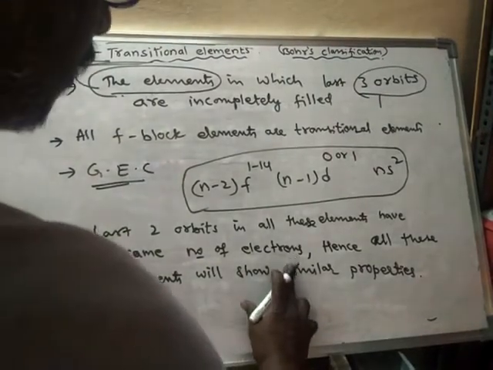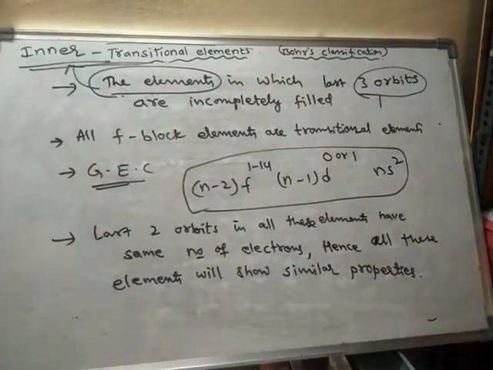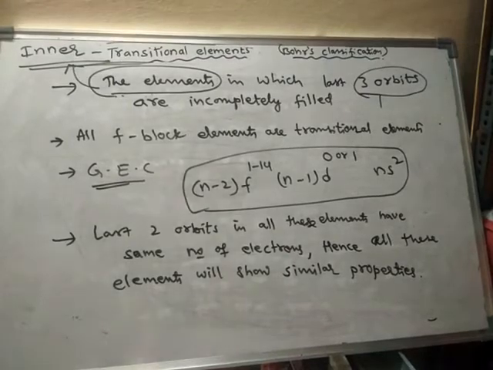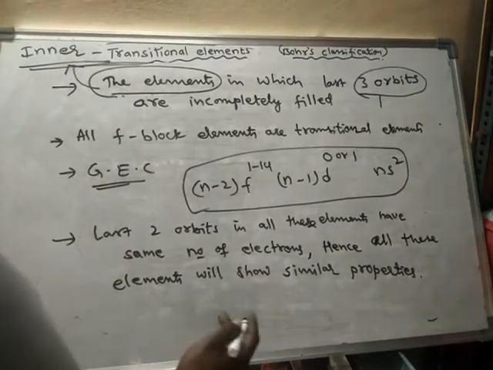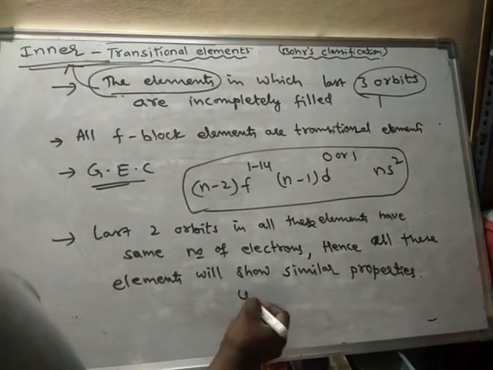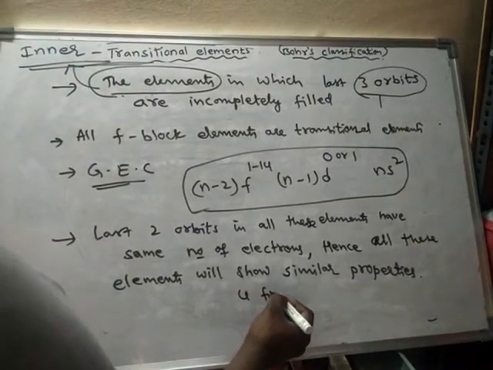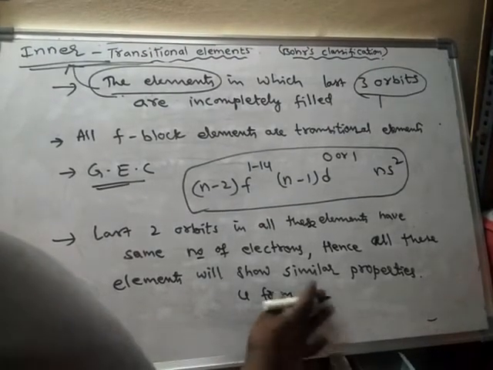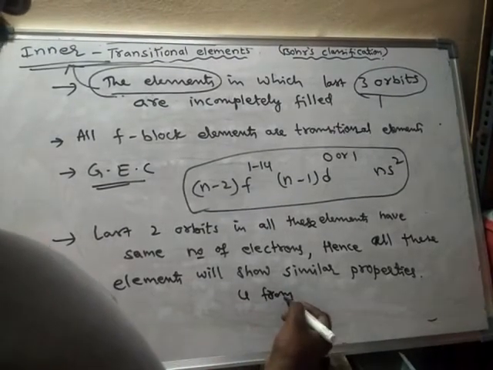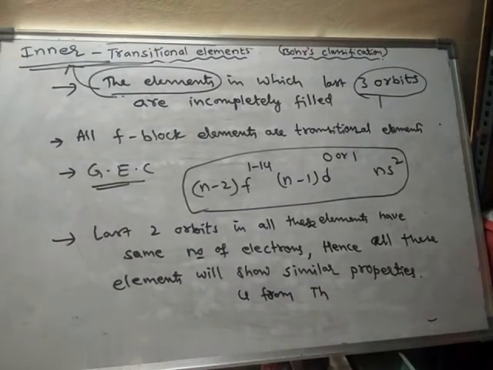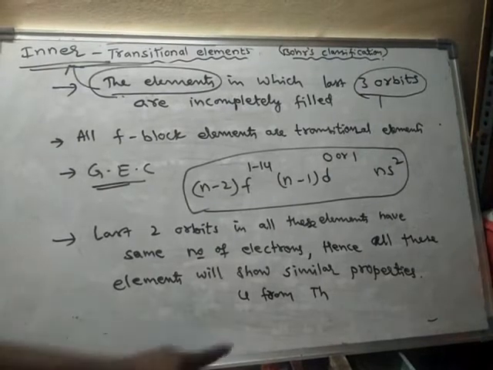Because of their similar properties, we cannot separate one inner transitional element from another. For example, we cannot separate uranium from thorium easily. Thorium is one inner transition element, uranium is another.